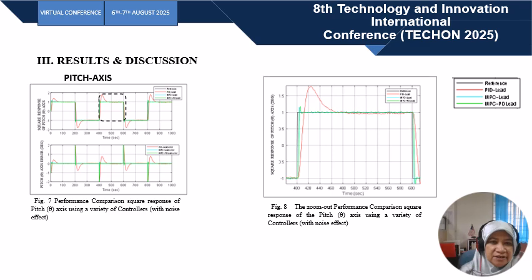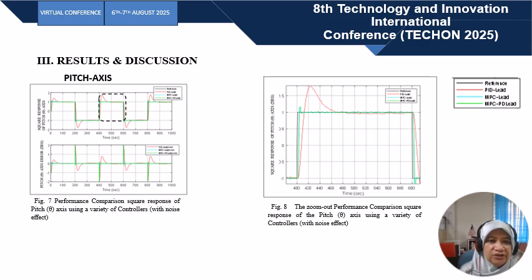Figure 8 illustrates the zoomed-out output of the roll axis square response analysis using three types of controllers with noise effect. From the observation, it was found that at the beginning of the second positive cycle, MPC lead had the fastest rise time with a maximum overshoot as high as 25.28%, followed by MPC PD lead at 9.74%.